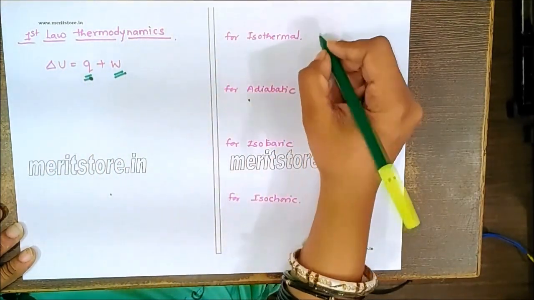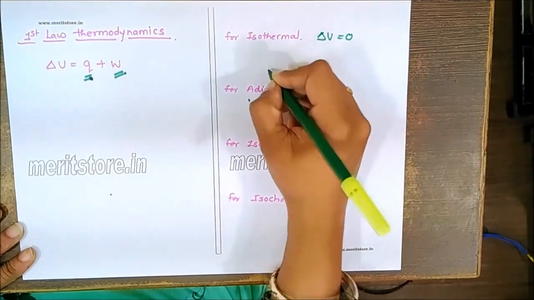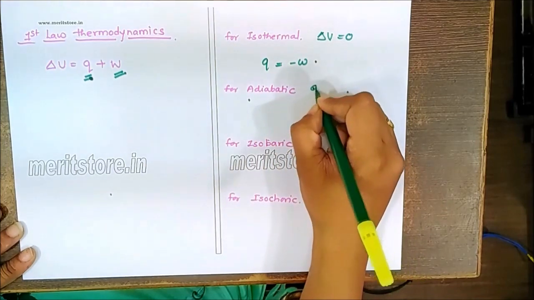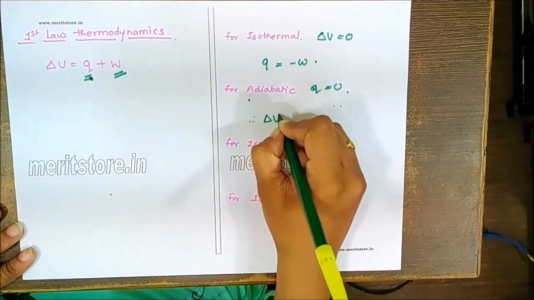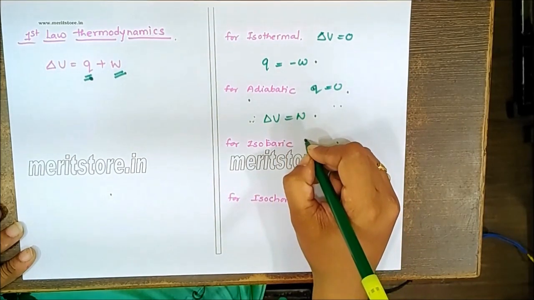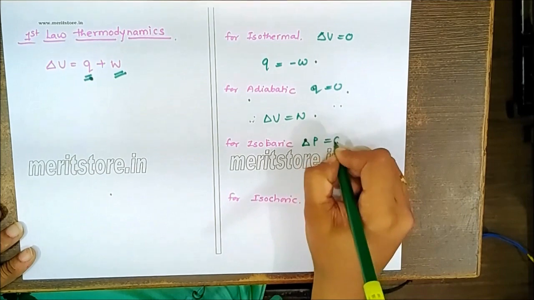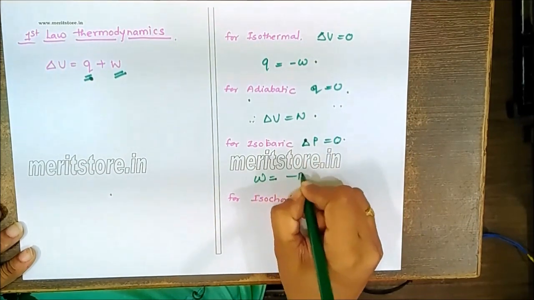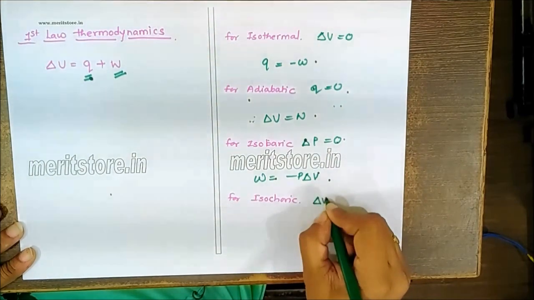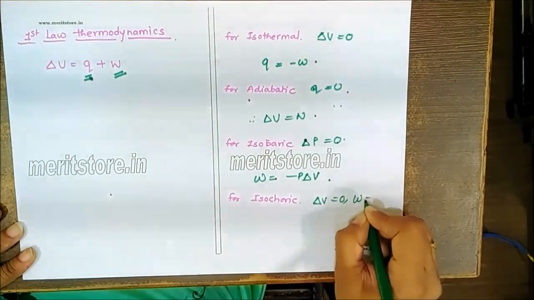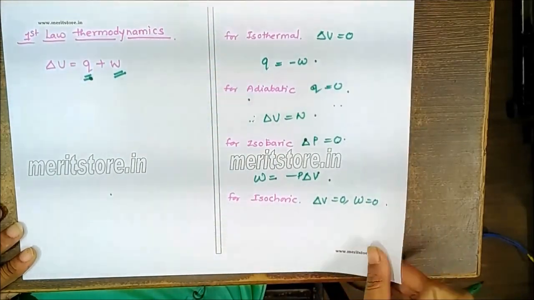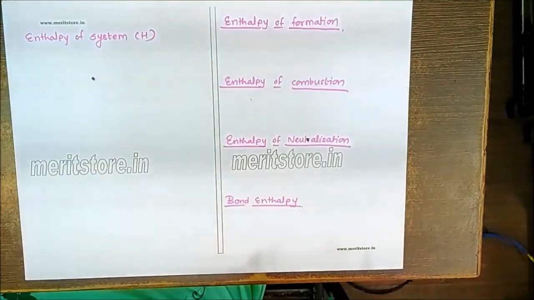For isothermal processes, delta U is equal to 0, so Q will be equal to minus W. For an adiabatic process, Q will be equal to 0, therefore we'll write delta U is equal to W. Isobaric process, here delta P will be equal to 0, so W will be equal to minus P delta V, that will remain as it is. In case of isochoric, where delta V is equal to 0, W will also be equal to 0. So these are different formulas related to the first law of thermodynamics.